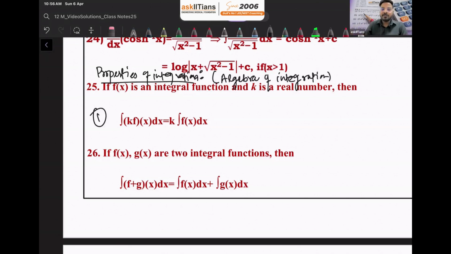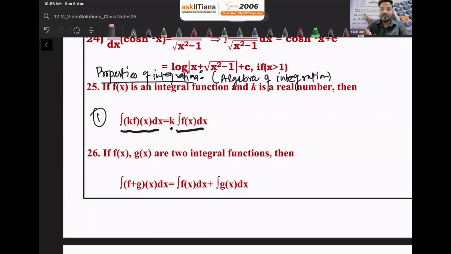This is the first point. If there is a function f of x and it is multiplied with a constant k, a real number, and we are finding the integration of this, either you can do it this way or you can take the constant outside first and then integrate f of x.